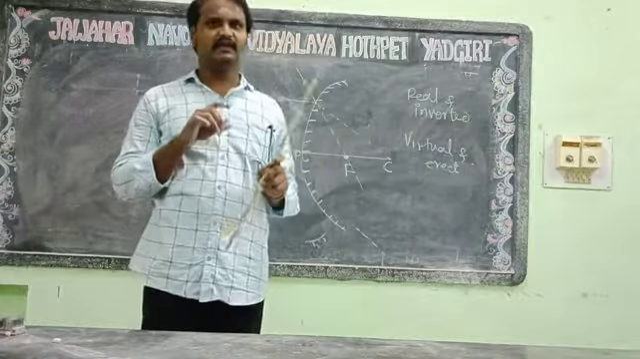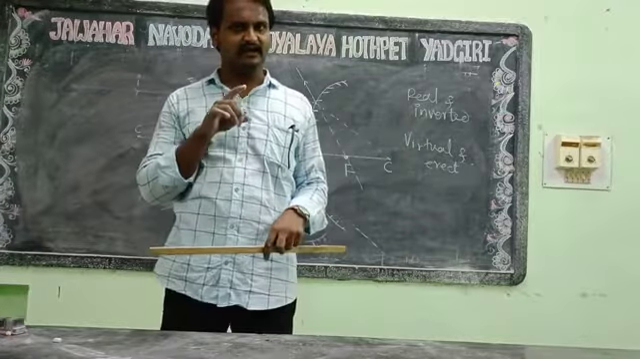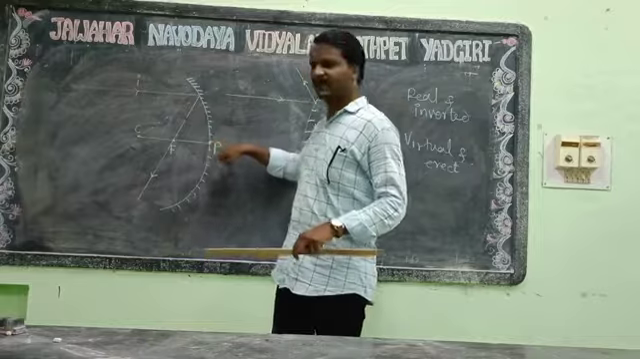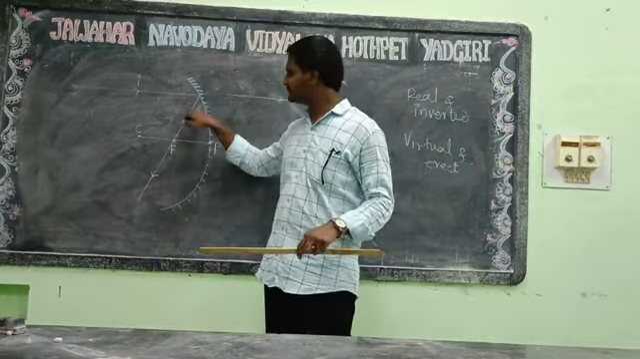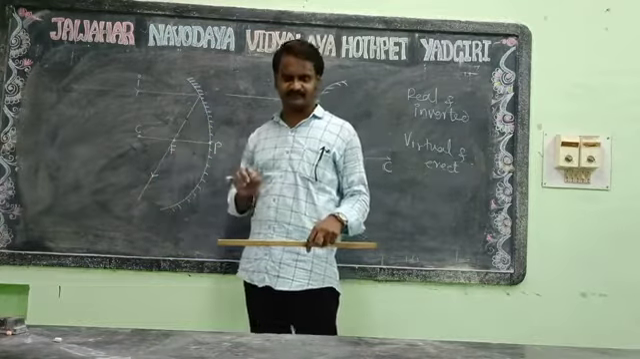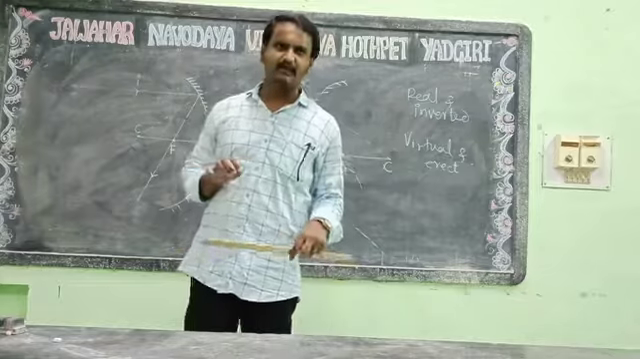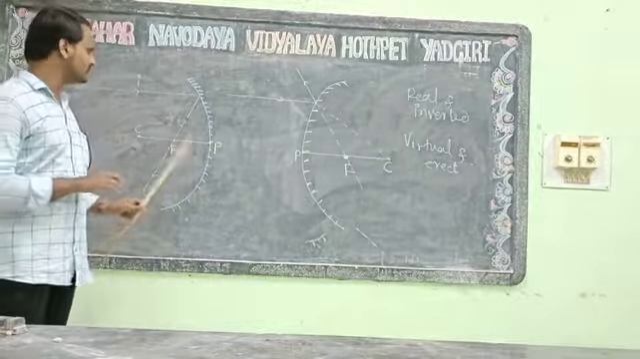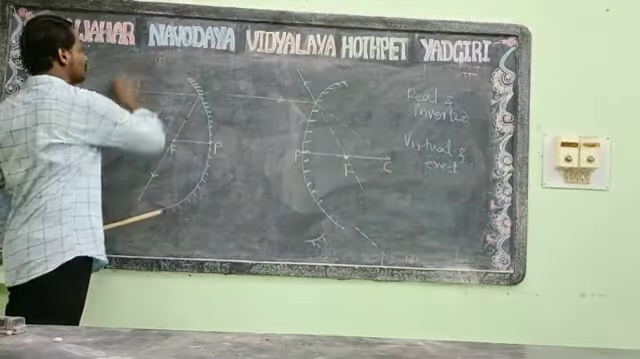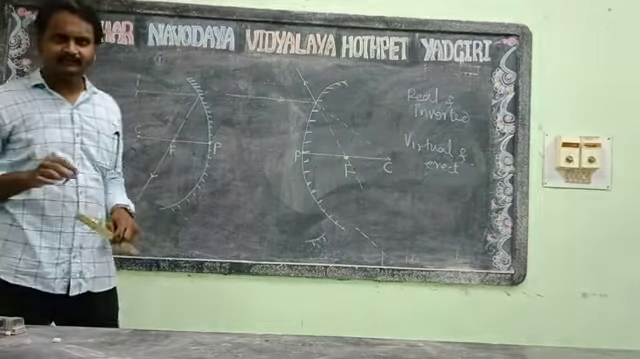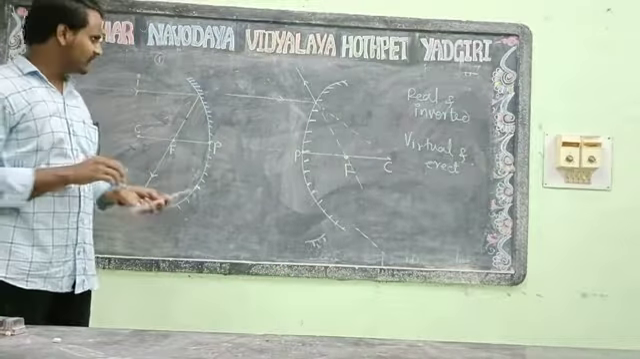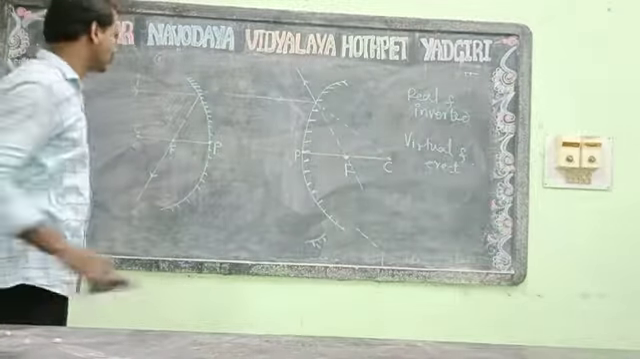It states that the incident ray which is parallel to the principal axis, after reflection passes through the principal focus. This is our first rule. Clear? Now we see the second rule.